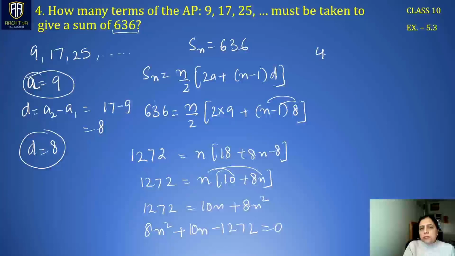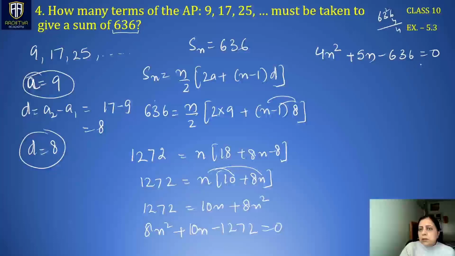So we have 4n square plus 5n minus 636, which is 0. So now we have a large multiplication to be factorized. We have 636 multiplied by 4. 4 sixes are 24, 4 threes are 12.